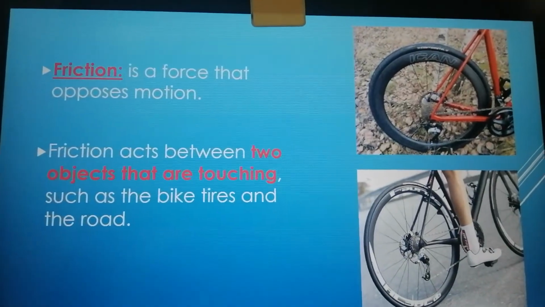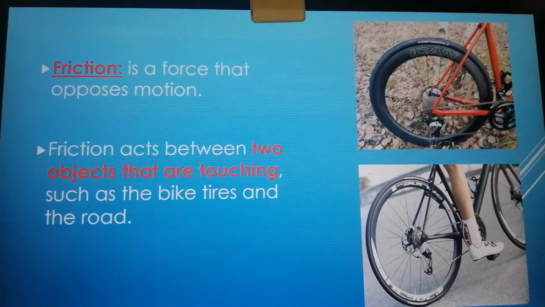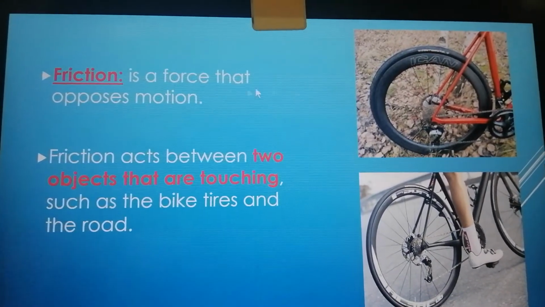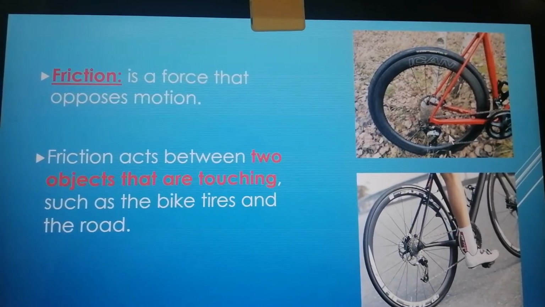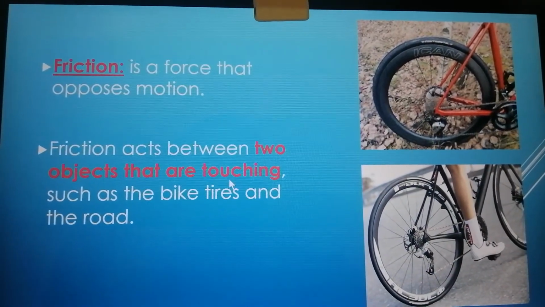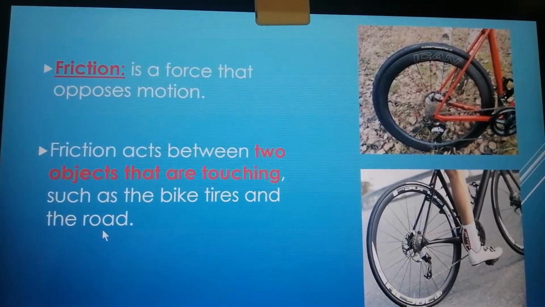Okay. The second type is friction. What's the meaning of friction? It is a force that opposes motion. It occurs between two objects that are touching, like bike tires and the road.